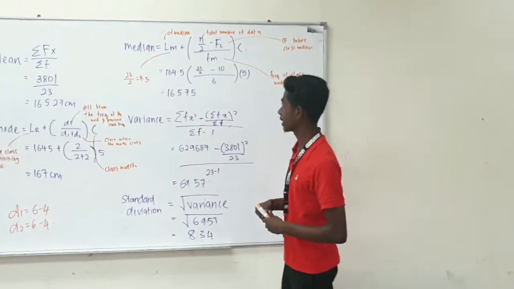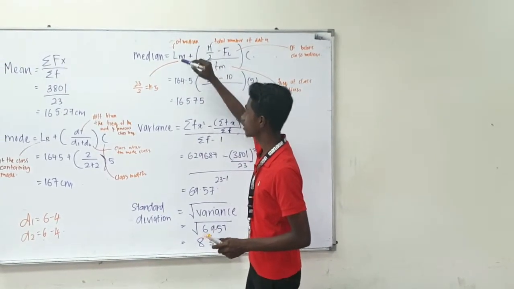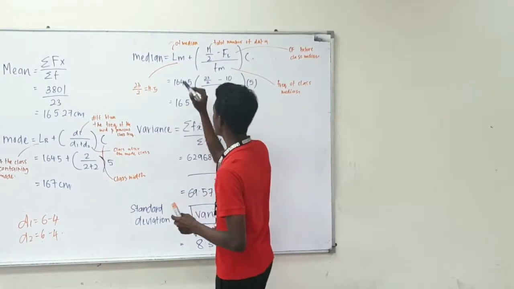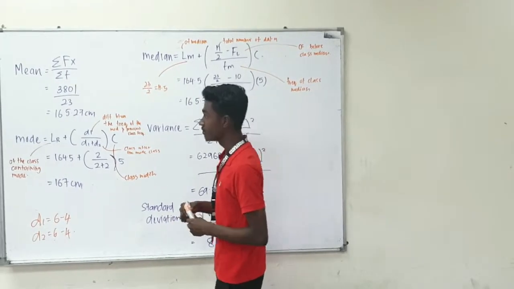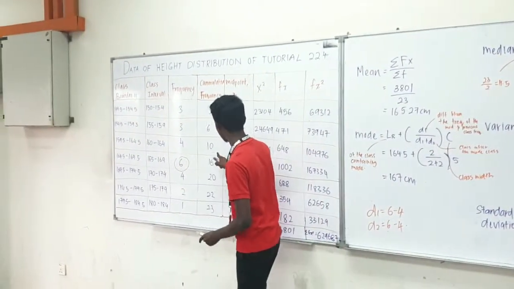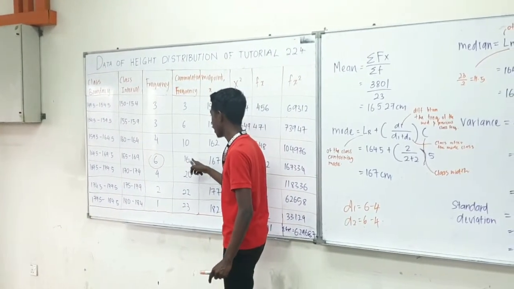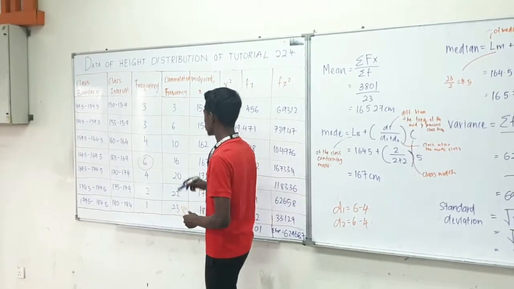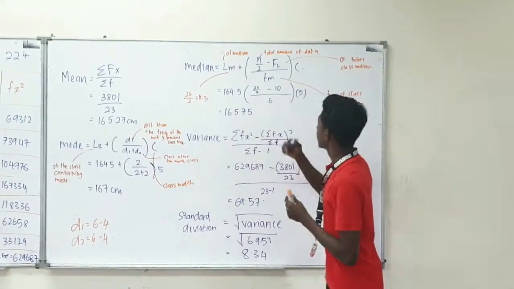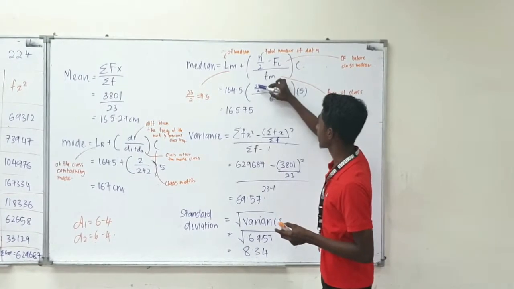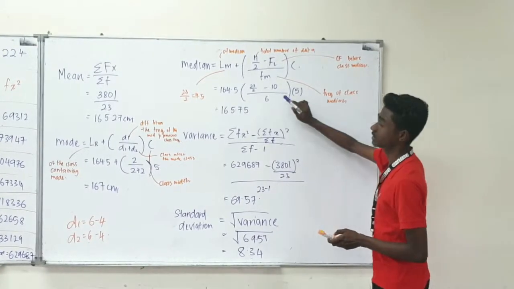Now let's move to the next part, which is median. The formula of median is lower boundary of median. Now how to calculate the median? Median is the total number of the frequency divided by 2, we get 11.5, which lies inside the accumulated frequency 16, because 11.5 is after 10, so it lies in 16. So the lower boundary of the class interval is 164.5. Then n is the total number of data divided by 2, we get 23 over 2, minus cumulative frequency before the class median, which is 10.